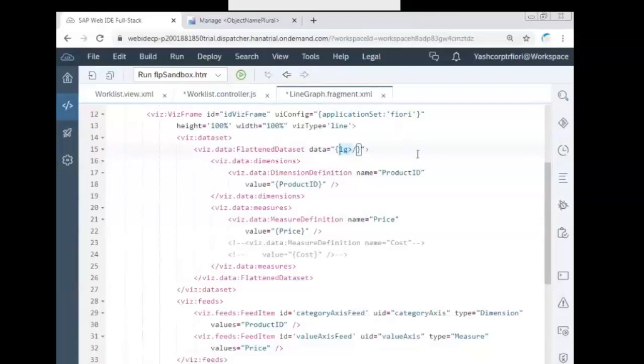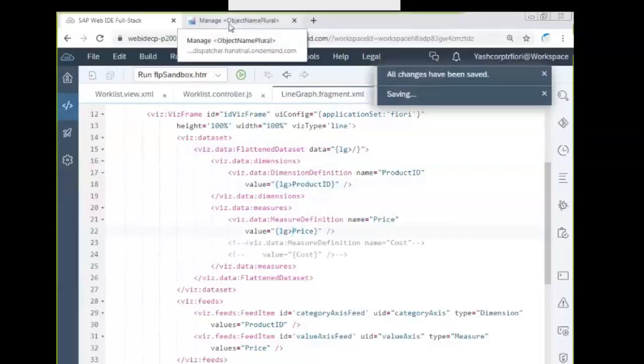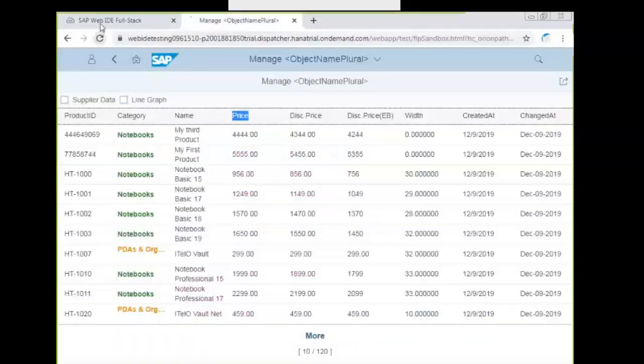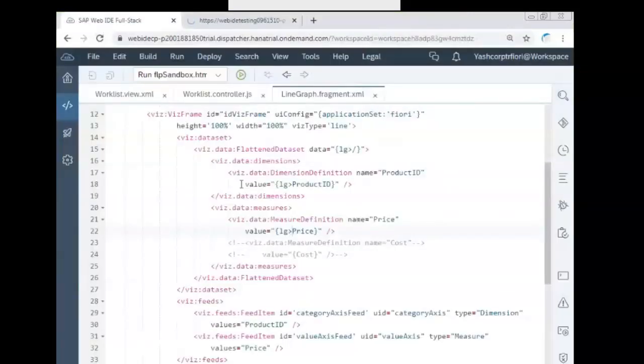LG greater than. Same thing, you copy it to the binding also. Binding. Save all, try to go to the output and see whether you're getting the graph or not. If anything you're not getting, come back and we'll change it.